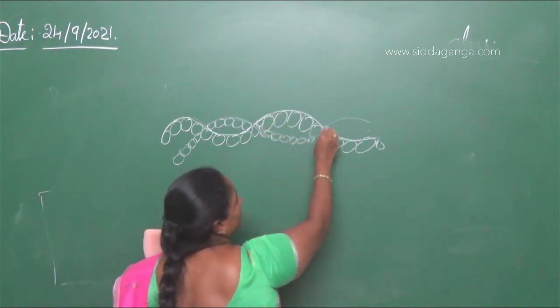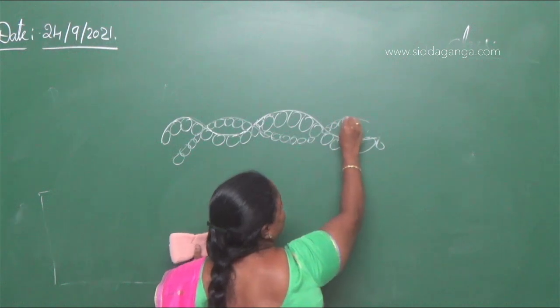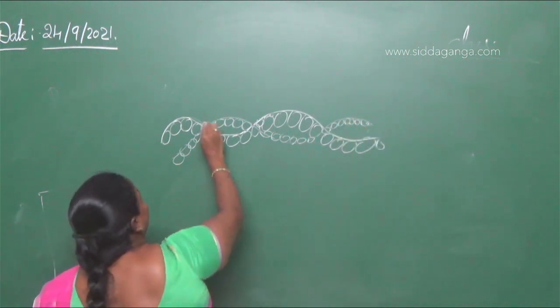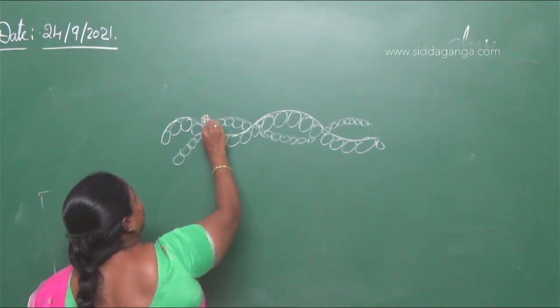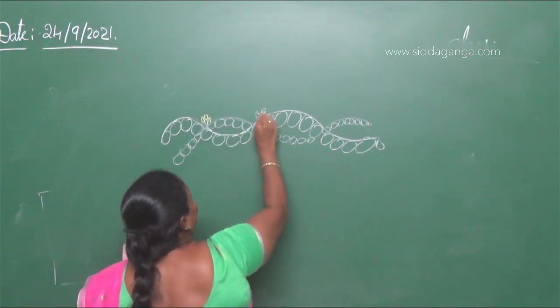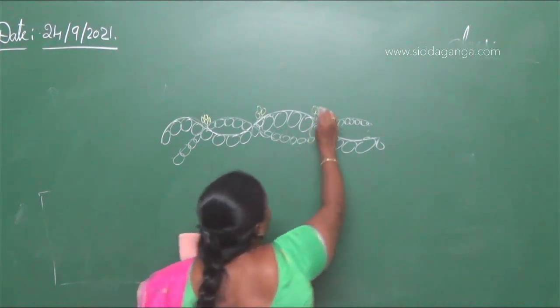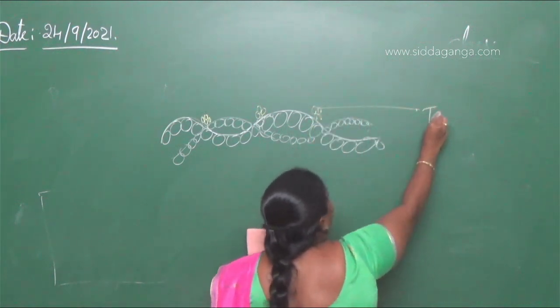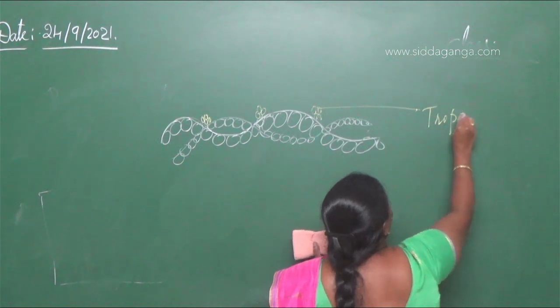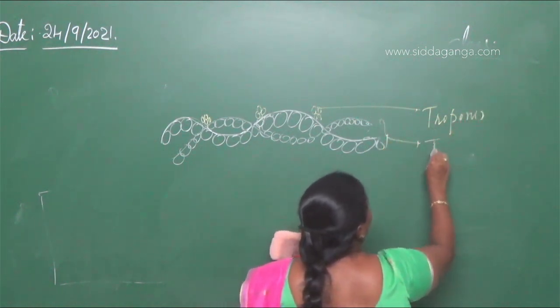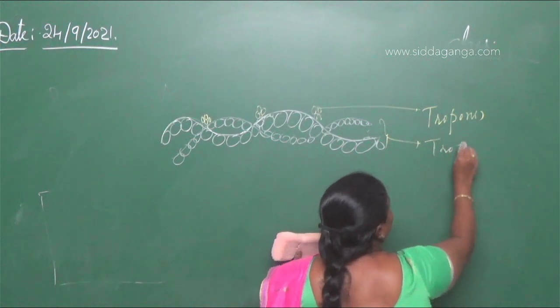On these helical structures, we have clusters present here and there on the actin filament, and these are called troponin. And these are called tropomyosin.